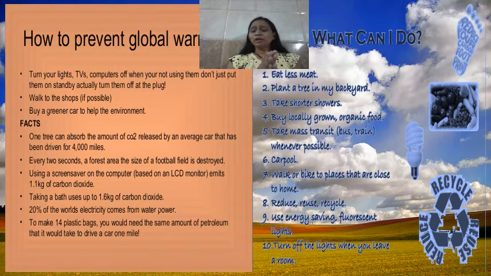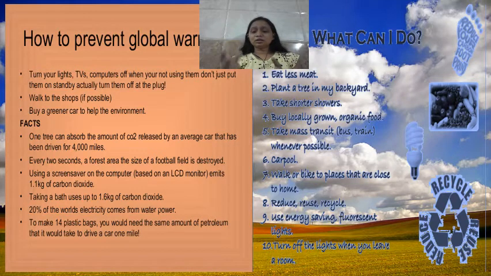Now, to make 14 plastic bags we actually need the petroleum which can run a car for 1 mile. 1 mile जितना कार यूज करती है पेट्रोल प्रोडक्ट 1 माइल ट्रेवल करने में, उतने में 14 प्लास्टिक बैग्स बनते हैं. So we should also avoid plastic bags. Okay, we should not use plastic bags.